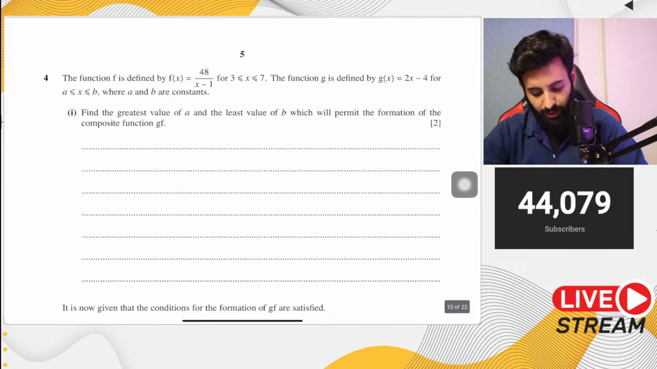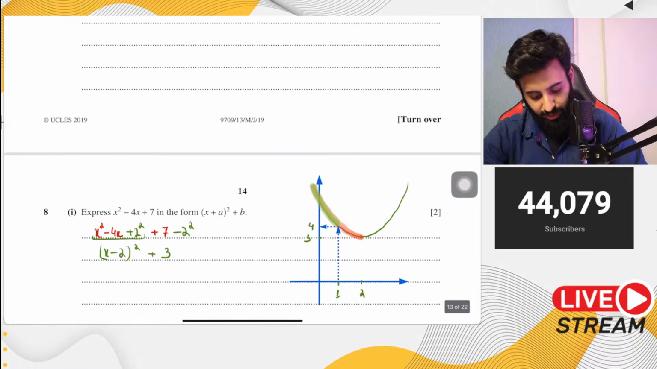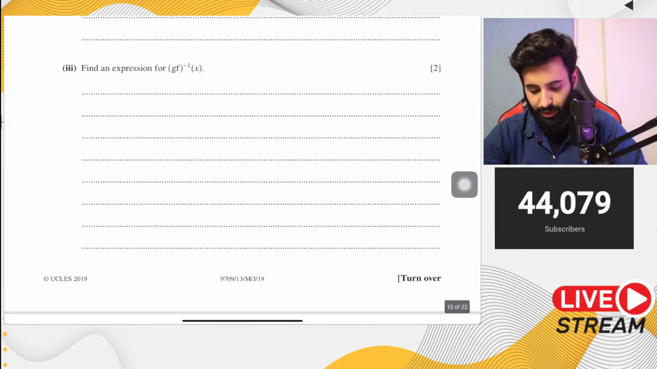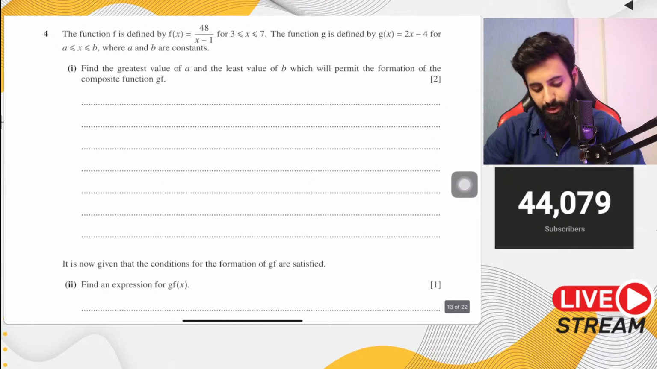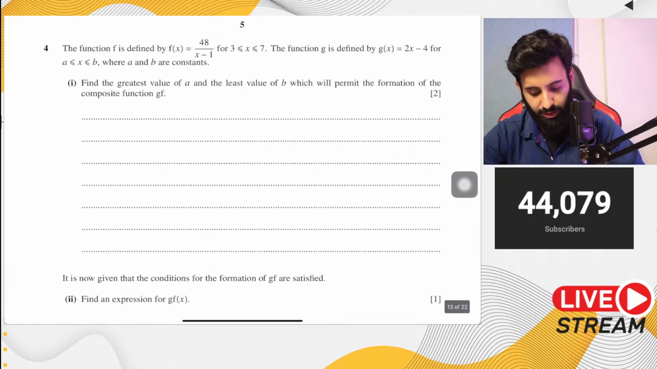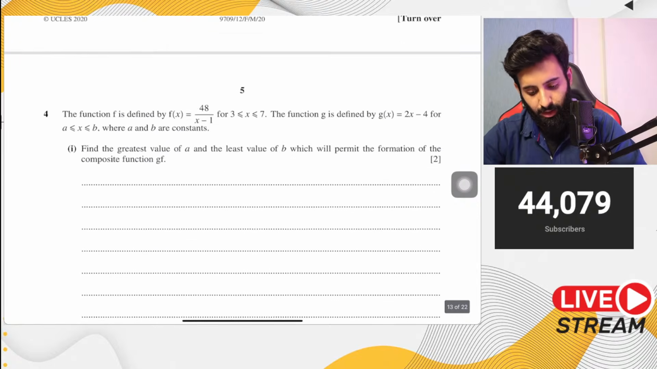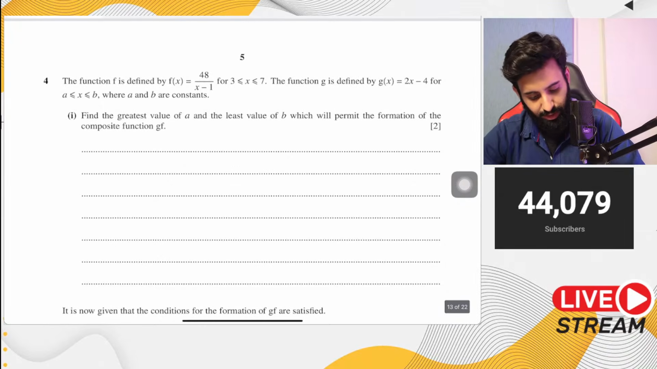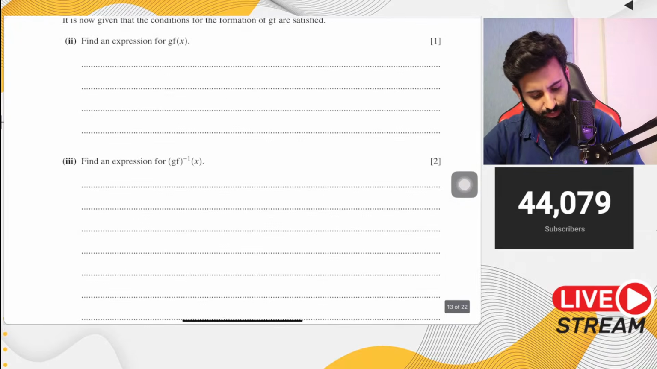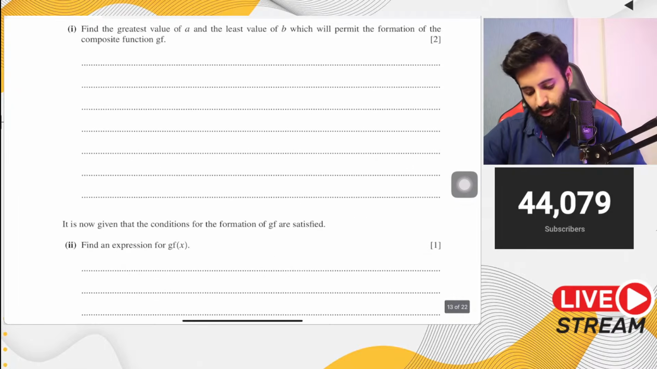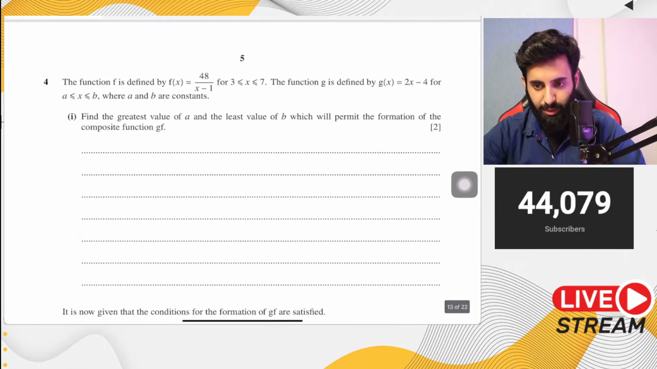Now this is the last question that we're going to solve, and this is a tricky question. It's from May, June 2019, paper 13. Especially the first part. Then onwards, it's pretty easy. Actually, no, it's not easy because you have to find out. Yeah, it is easy.